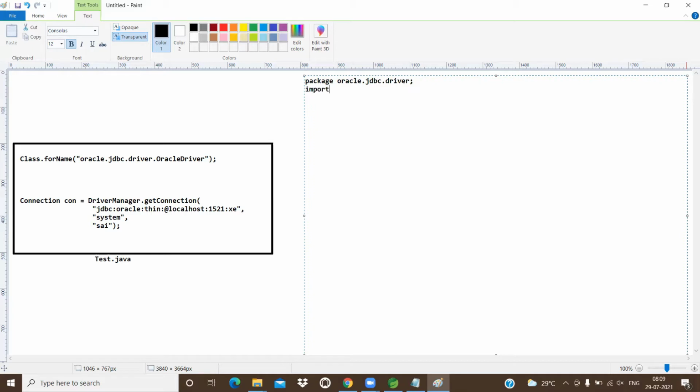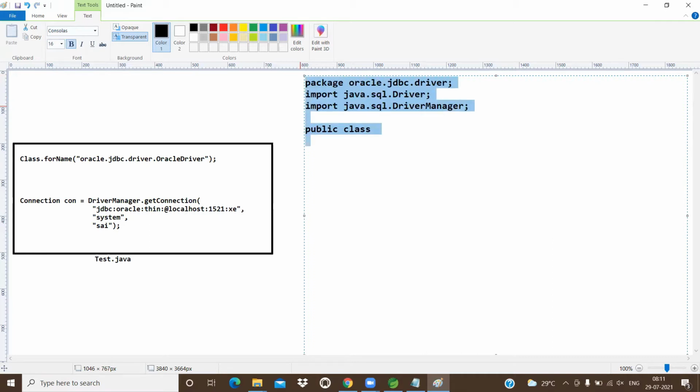Some import statements are also there: java.sql.Driver, and java.sql.DriverManager. And what is the class? Concentrate. Public class OracleDriver, which implements Driver. In this driver class,